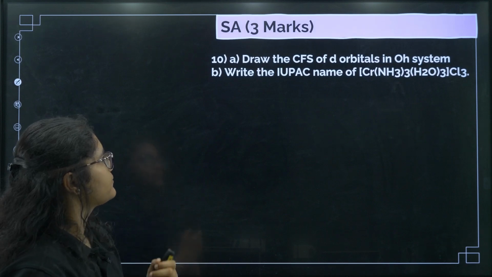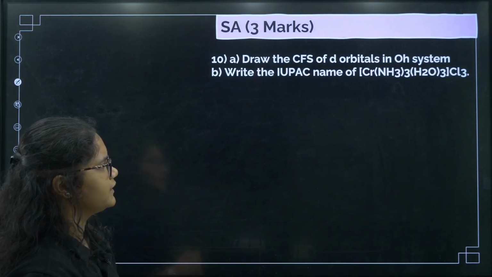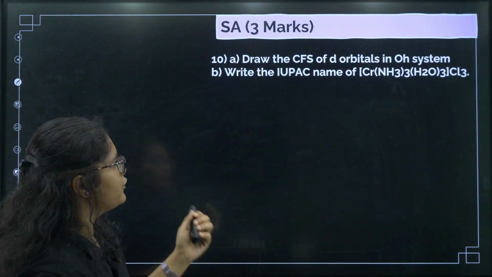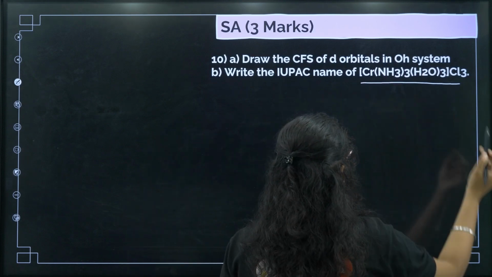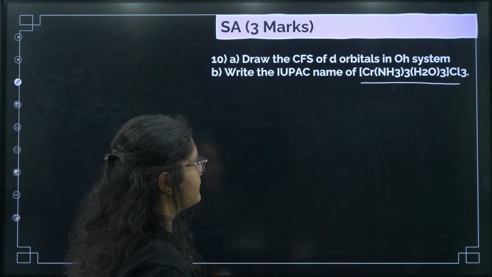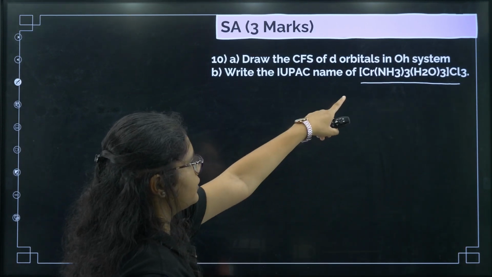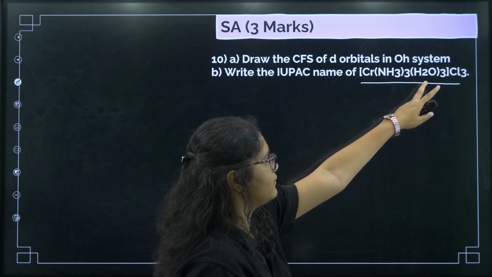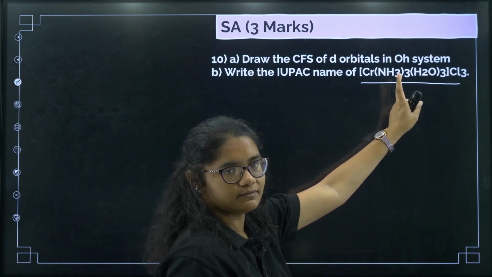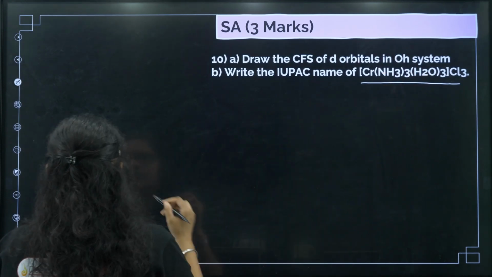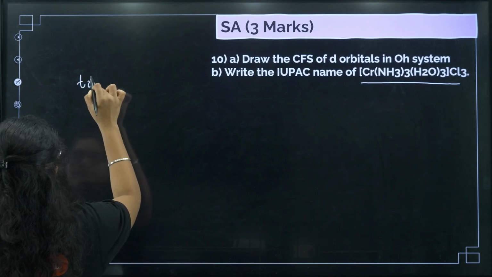Okay, next question. Draw the crystal field splitting in the octahedral system. IUPAC name of the given compound. Okay, first let us write down the IUPAC name. So if you see, you have ammonia, that is ammine, and then you have aqua, right? So ammine will come first, so we can write triammine.